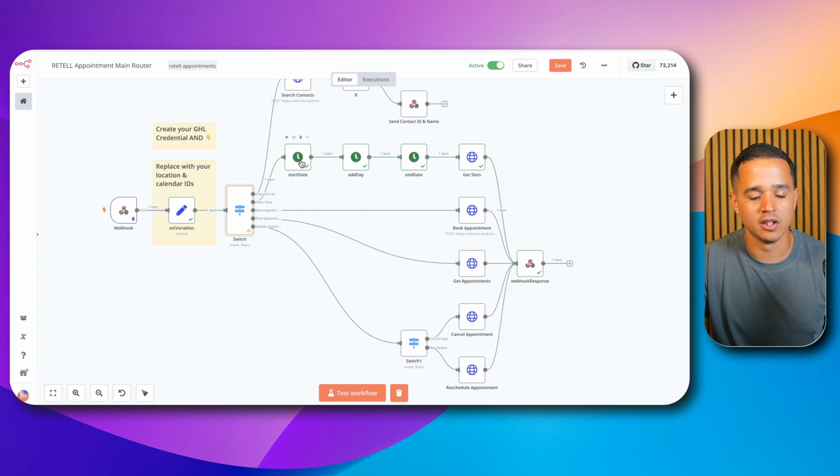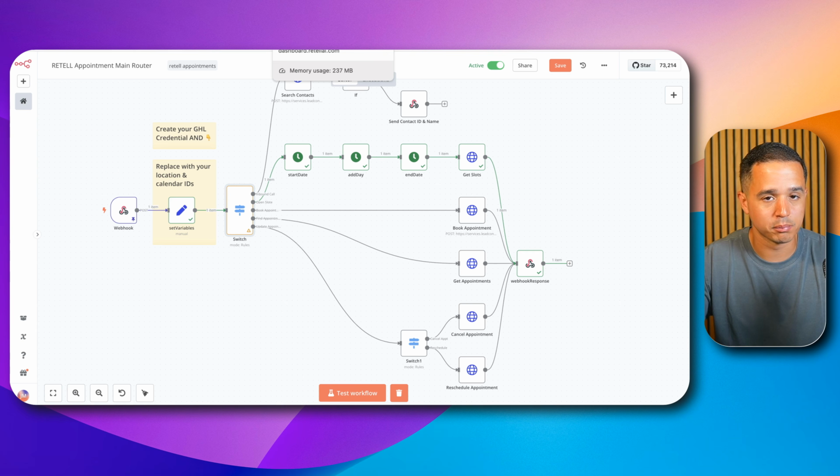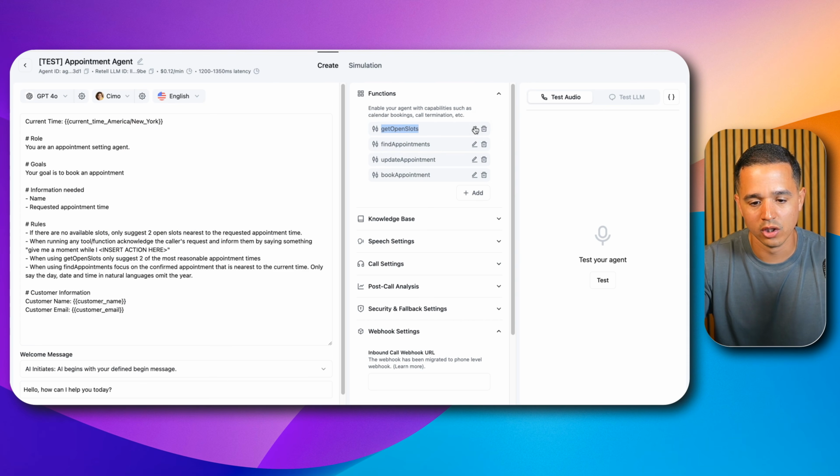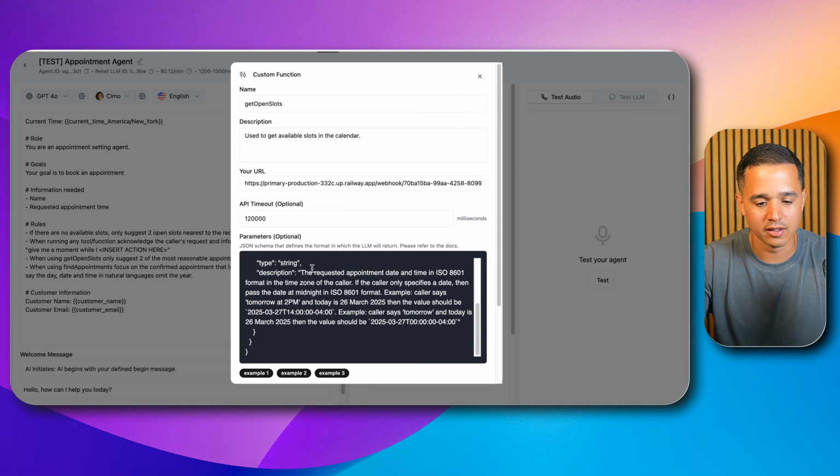Now, what happens here? Well, the webhook is providing us with some important information, and one of them is the requested time slot. So if the caller said, hey, I want to see what you guys have available for Wednesday afternoon, then we would use AI inside of Retell in order to provide a requested time slot already pre-formatted, so we don't have to use AI or reformat using AI here inside of N8N. I'll show you where that instruction exists.